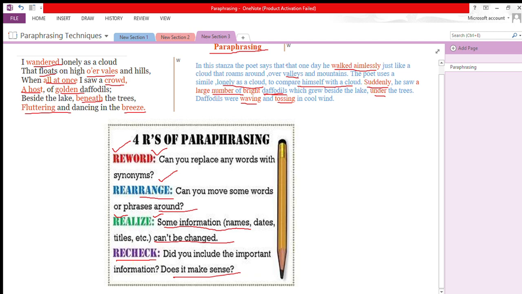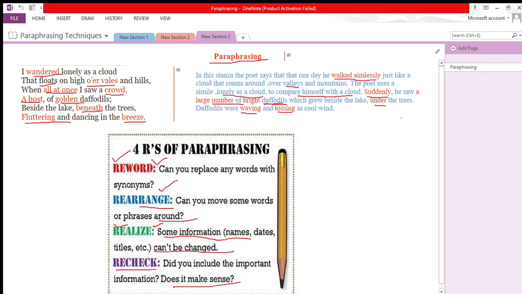And paraphrasing should be of the same length as the stanza. Now, there are 1, 2, 3, 4, 5, and 6 lines in the stanza, and we have paraphrased in 1, 2, 3, 4, and 5 lines. So paraphrasing should have the same length as the stanza. It might be more or less, one line more, one line less, okay? That is acceptable. So this was all about paraphrasing, restating the poet's ideas in your own words.